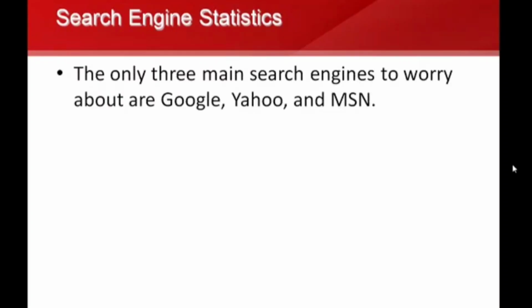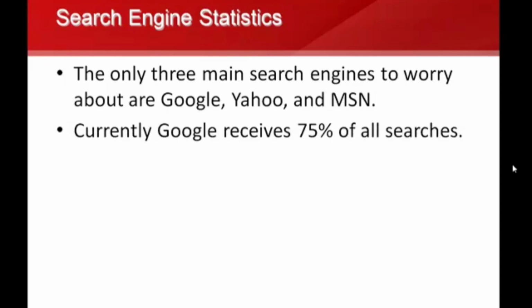Here's a few quick search engine statistics. The only three main search engines to worry about are Google, Yahoo, and MSN. Basically, there's literally thousands of other little mini search engines, but Google, Yahoo, and MSN make up about 95+% of all searches. Google alone gets 75% of all searches. And some of the smaller search engines like Lycos and Hotbot and some of these other ones, their results actually come as a result of Google, Yahoo, or MSN, one of those search engines drives those companies' results and a lot of the smaller search engines. So in actuality, it's pretty much like Google, Yahoo, and MSN own the search market.